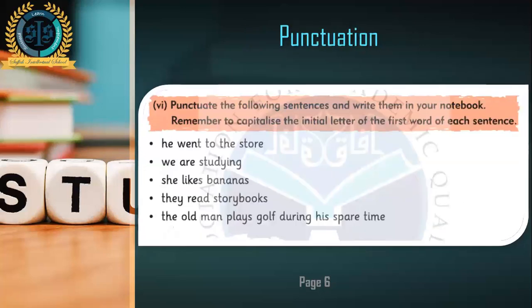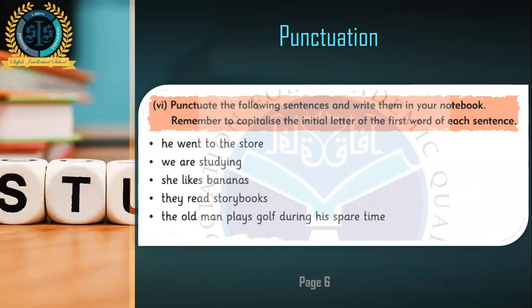Now see at page number 6, there's a punctuation exercise for you, which is different from your grammar topic, but I've added it here because it's a reminder of what we have done before: how to write a sentence. Here, there are sentences written, but they are not in correct order, like they're not starting with a capital letter and they're not ending with a full stop. So you have to punctuate them. You have to apply the proper rule of a sentence. So now we are going to punctuate it.